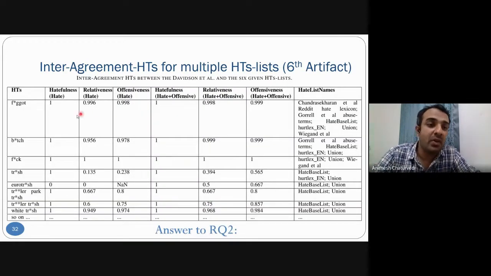Then, in addition to the two matrices, we also calculated offensiveness for these hate terms and called it inter-agreement hate terms. And this artifact would be the sixth artifact, inter-agreement hate terms, with the three matrices that we discussed, along with the hate list which contains these hate terms. This answers research question two.